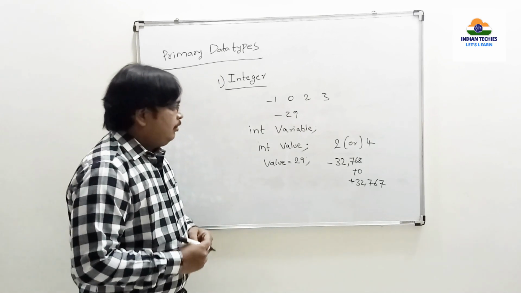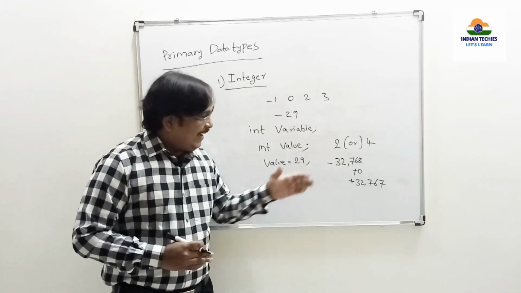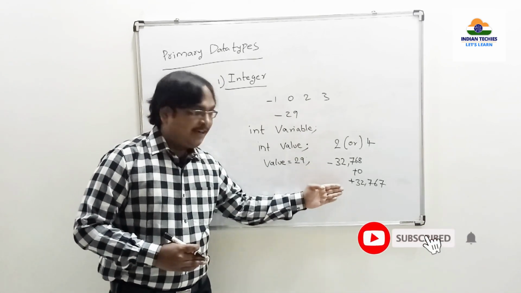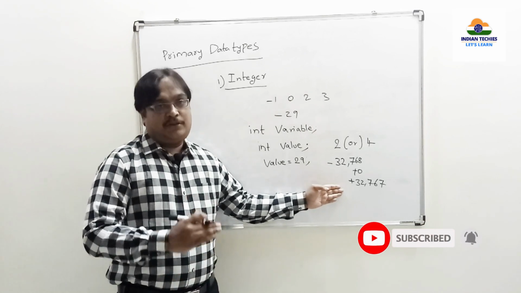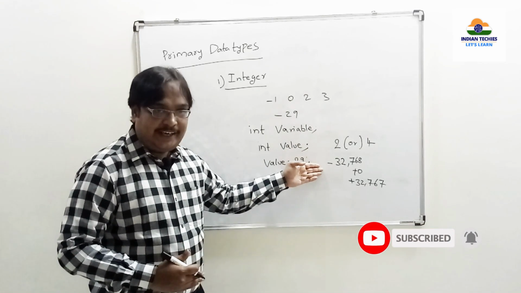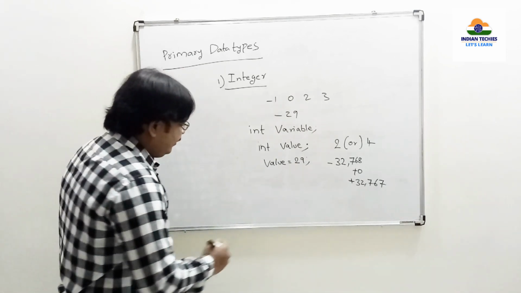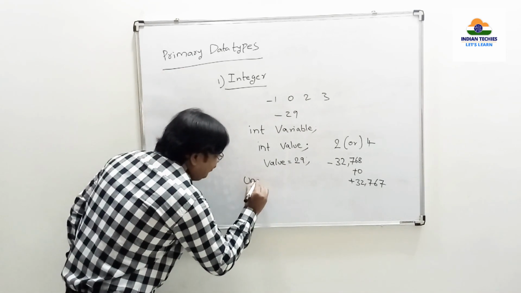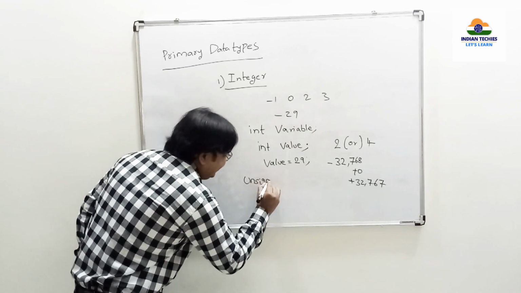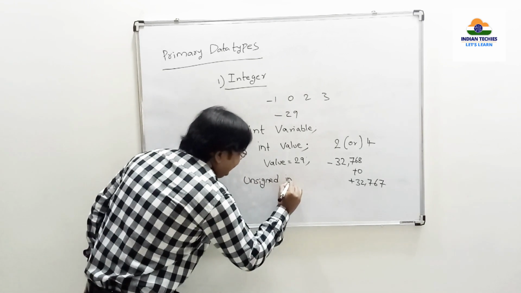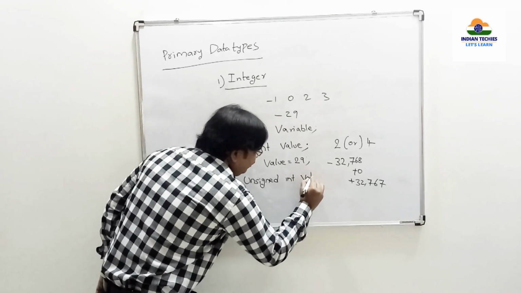Right? Now, sir, I don't want any negative numbers, but I want to increase my positive number range, since I am not using negative numbers. Can I increase the positive range? Yes, definitely you can. Just add one more keyword called unsigned. Unsigned int value.